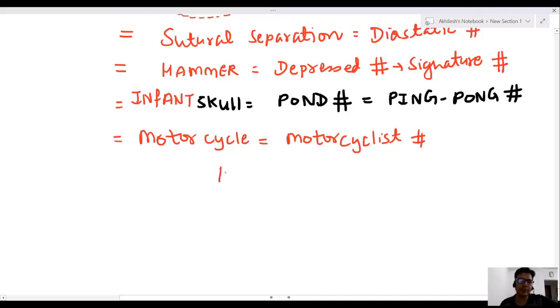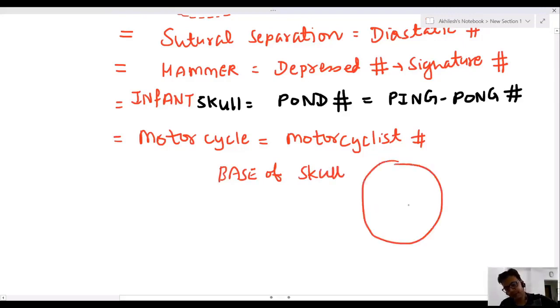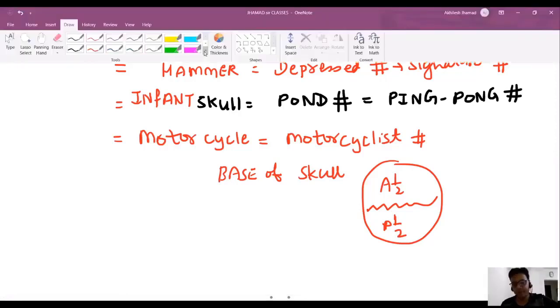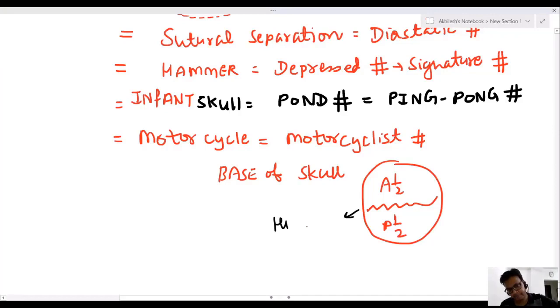First of all, sir, motorcyclist fracture is a fracture of the base of skull, and the base of skull is divided into an anterior half and a posterior half. We have a hinge fracture line.